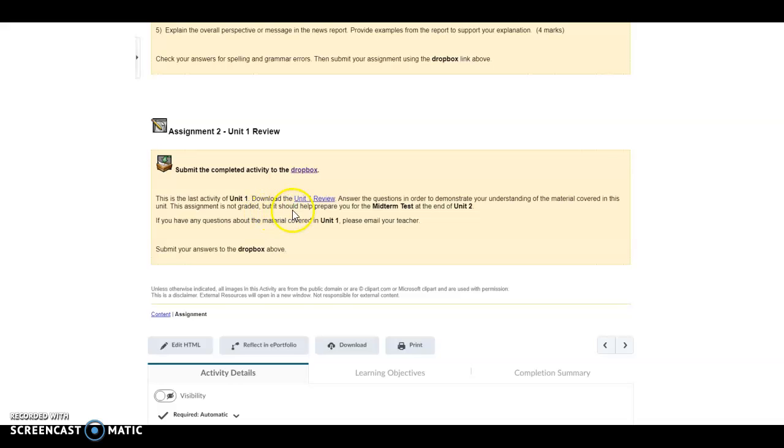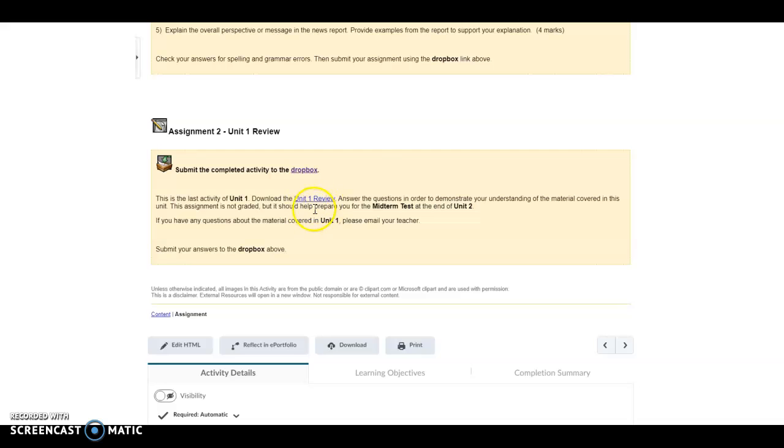The goal here is to help you prepare for our midterm test at the ending of Unit 2, and eventually for our final exam at the ending of the course after Unit 4. So hopefully we're going to create the notes that you need. If you do this review and save your answers, you've essentially created the notes you need to study for the midterm test and eventually the final exam. Also, if you have any questions after you do the review or after you finish the unit, about any of the material in Unit 1, please let me know.